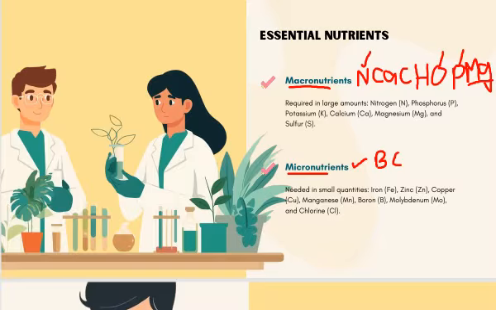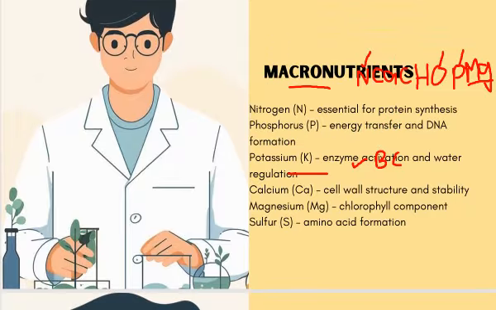So as I said, you need to memorize their roles. Nitrogen is involved in protein synthesis, phosphorus is involved in DNA formation, potassium is involved in enzyme activation, calcium is involved in the structure and stability of the cell wall, magnesium is involved in the synthesis of chlorophyll, and sulfur is involved in the synthesis of amino acids.